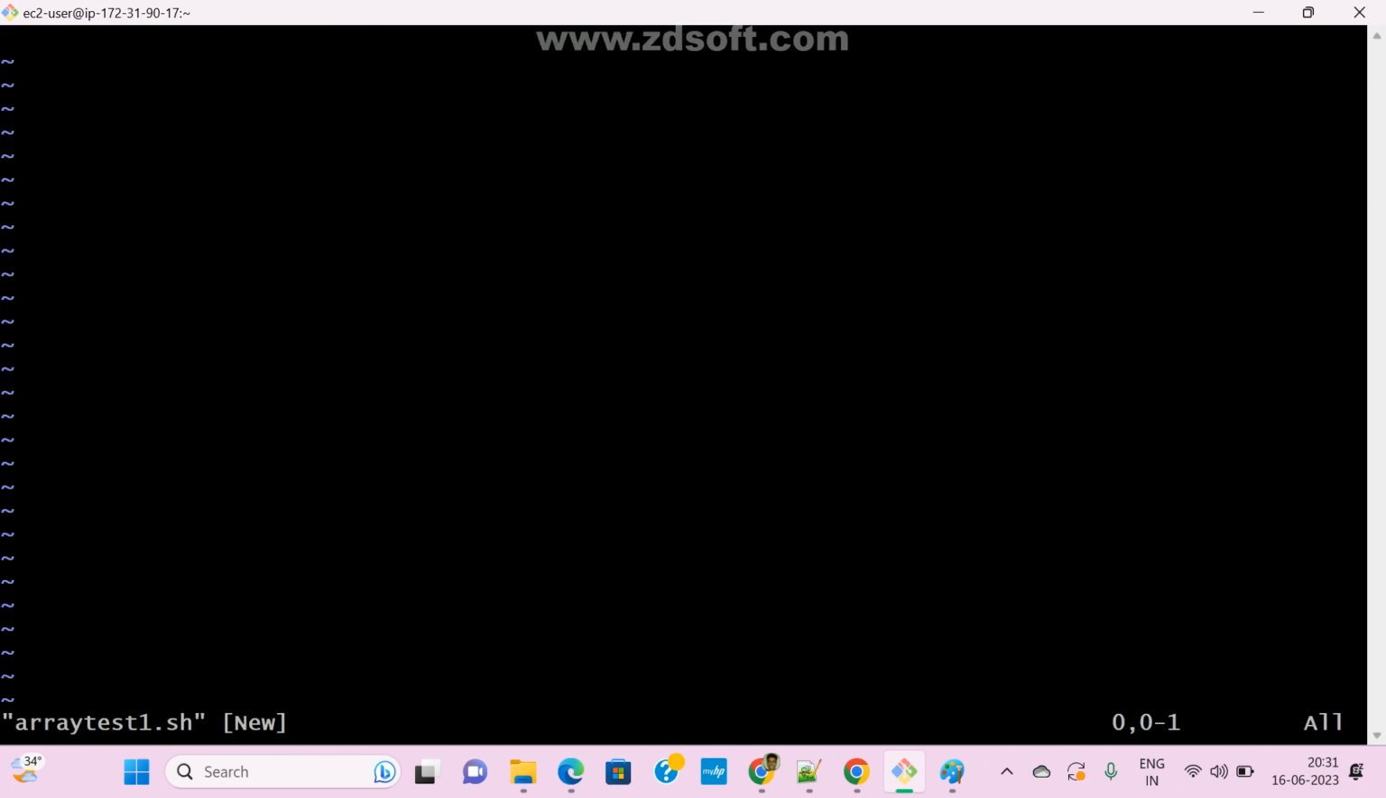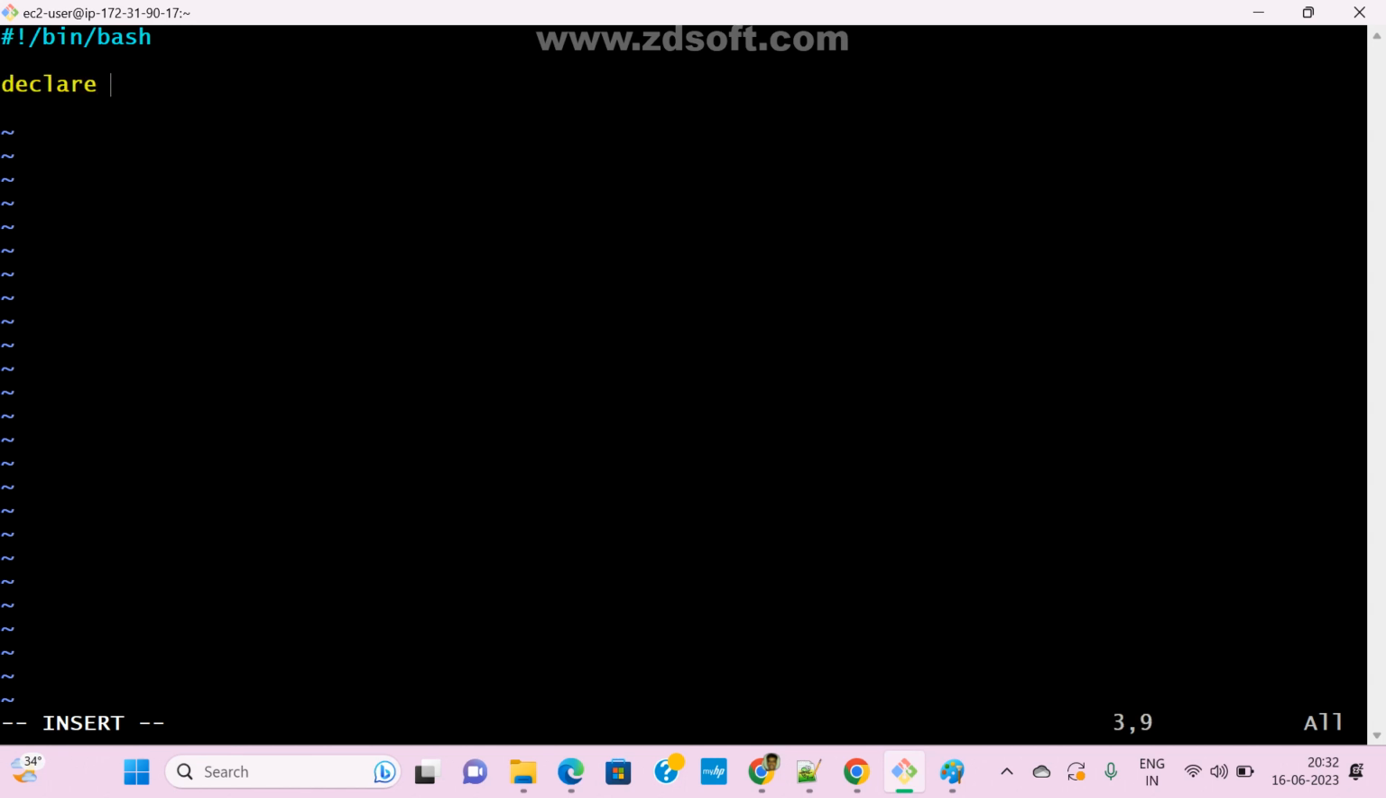Okay. Insert as exclamation mark slash bin slash bash. Now, if you want to declare an array, you can directly give a variable name and assign the values. But if you don't want it like that, how do we declare it? If you want to declare any variable, any array, we can declare it like this also.